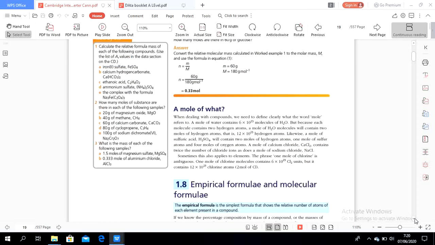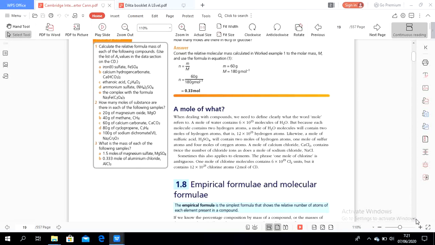A mole of what? When dealing with compounds, we need to define clearly what the word mole refers to. A mole of water contains 6 times 10 to the power of 23 molecules of H2O, but because each molecule contains 2 hydrogen atoms, a mole of water contains 2 moles of hydrogen atoms, which is 12 times 10 to the power of 23 hydrogen atoms.